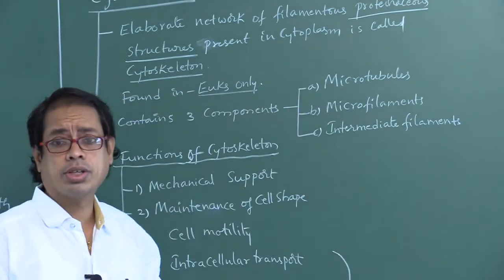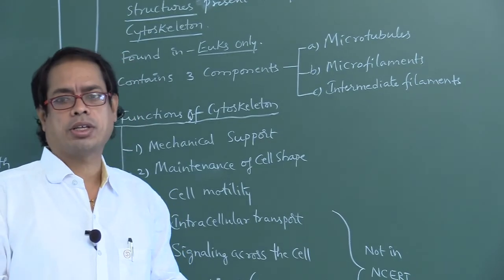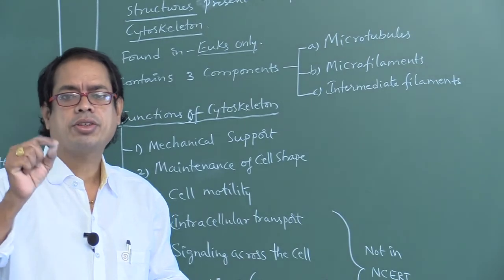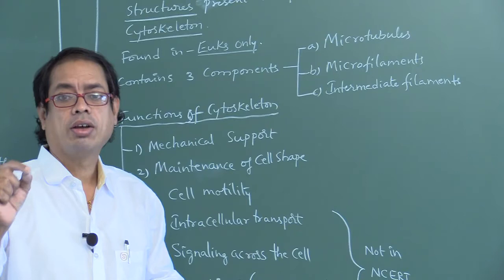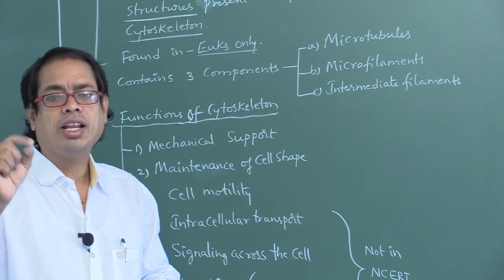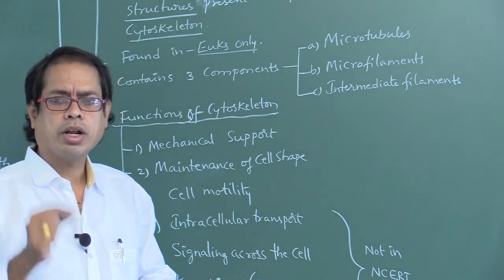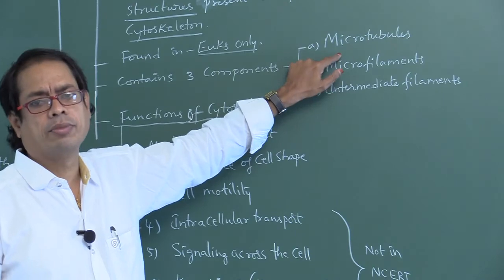Cilia and flagella in eukaryotes contain microtubules internally. Cilium is singular and cilia is plural; flagellum is singular and flagella is plural. Cilia and flagella in eukaryotes are made up of microtubules. Later it will come.